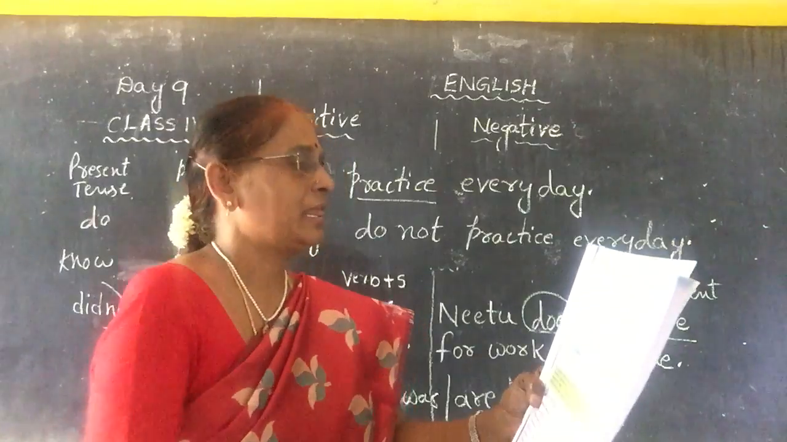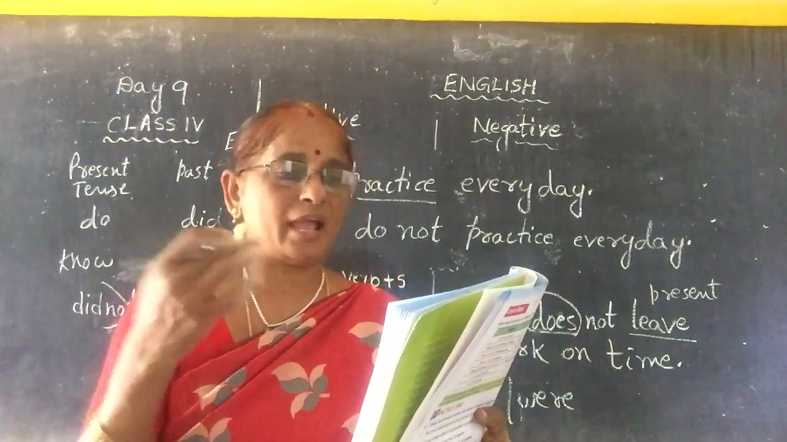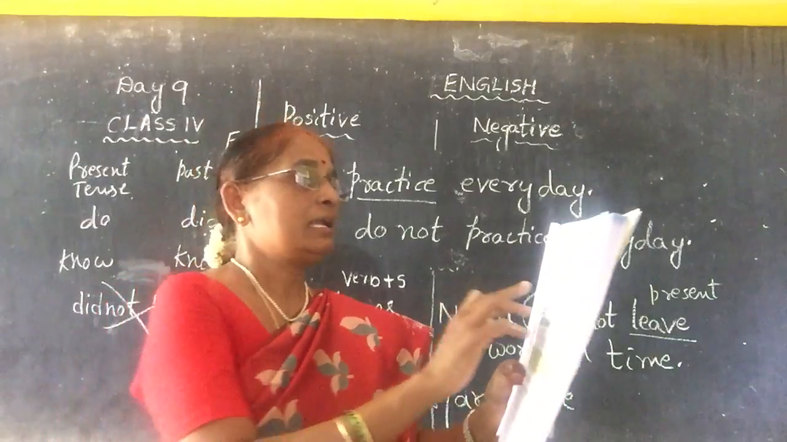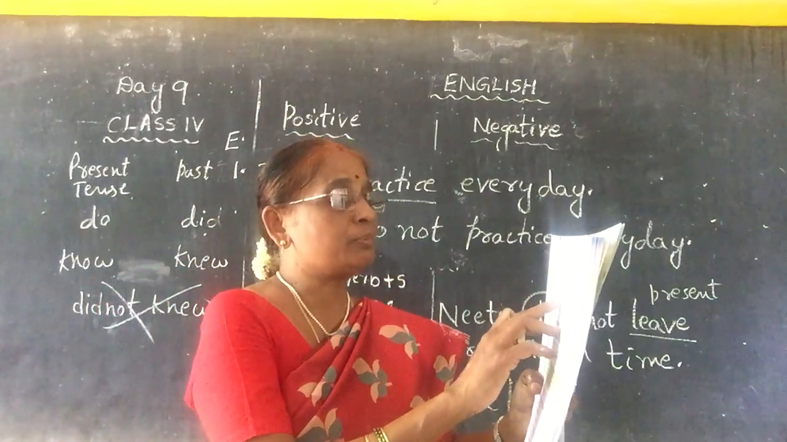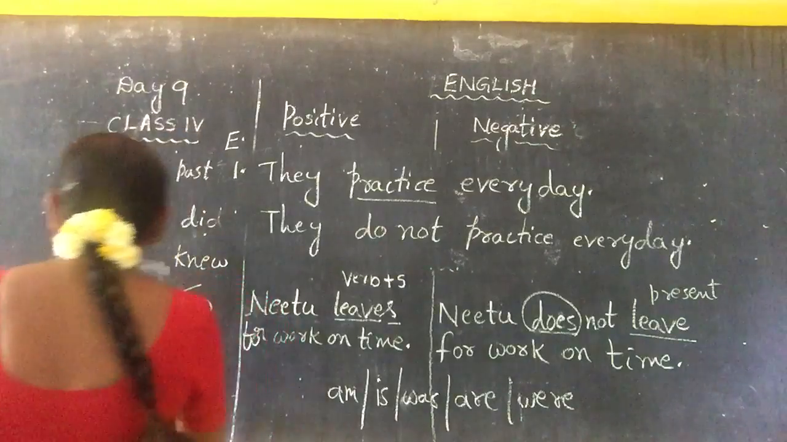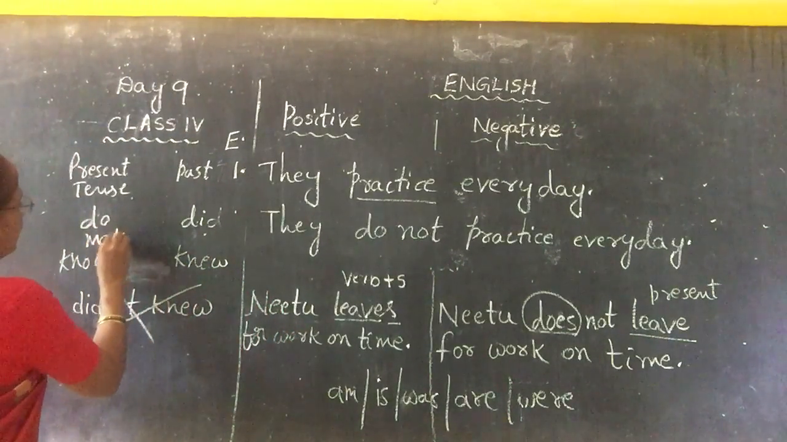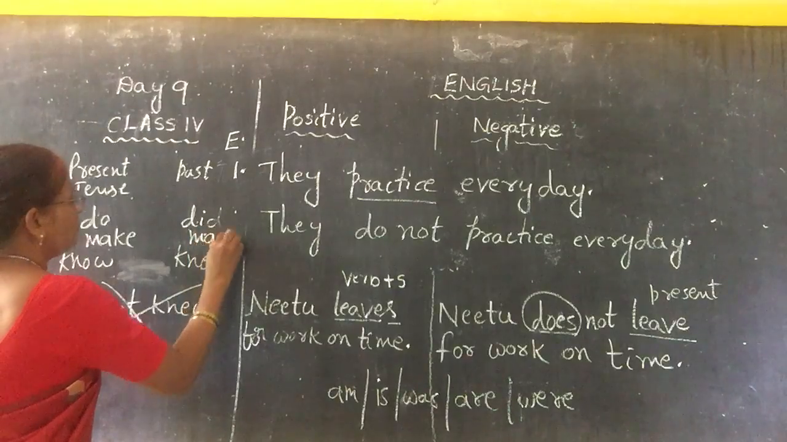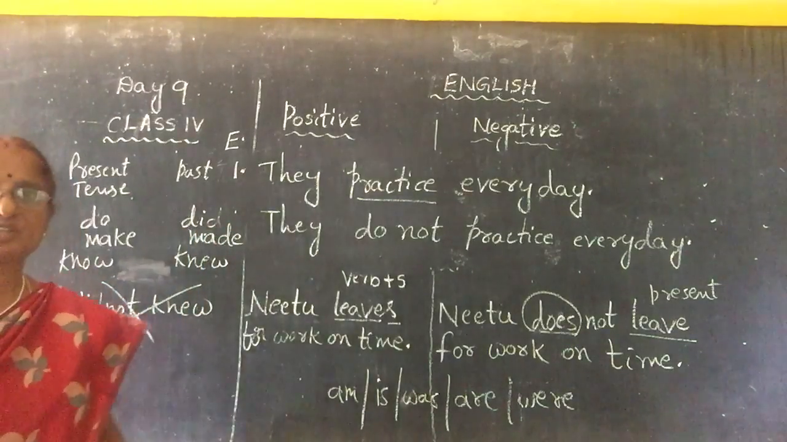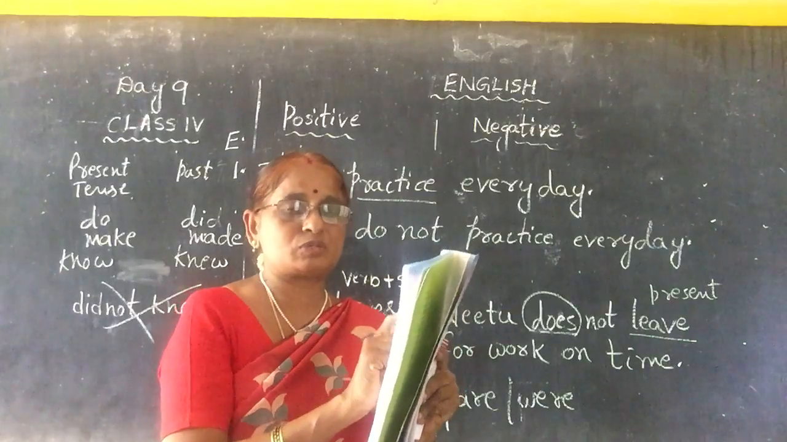Okay, like that. Next, see, I have a car. I do not have a car. Okay, next, see, the third one. The judge made a fair decision. Made means what? Make is present tense. Made is past tense. So made, past tense, is in the positive sentence.